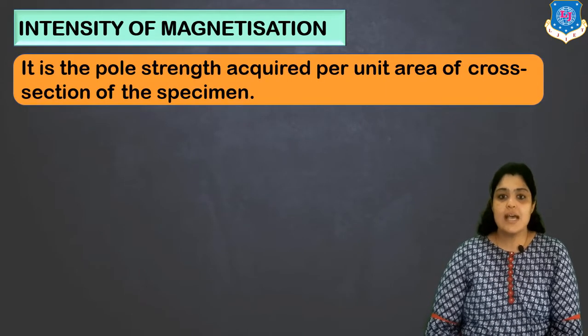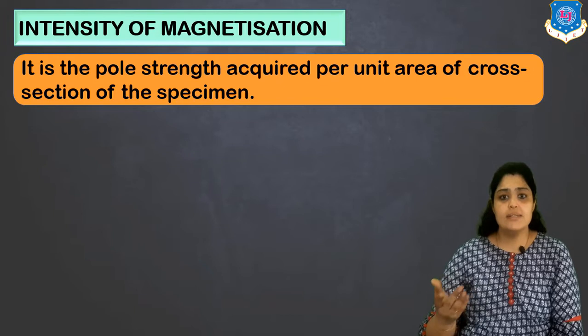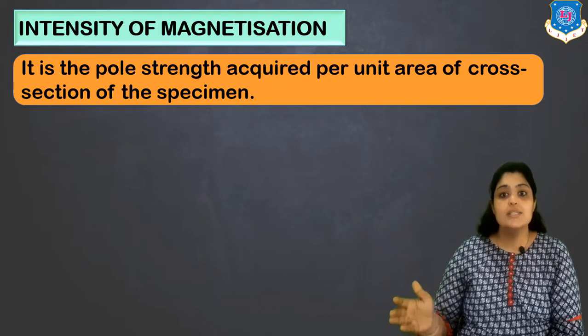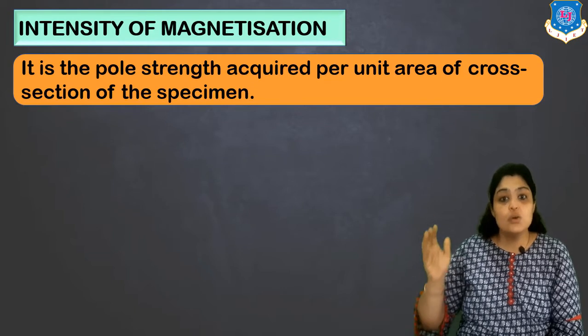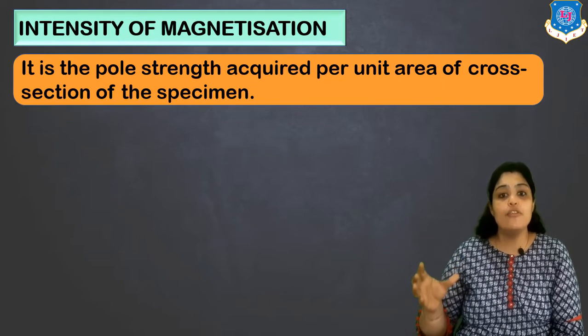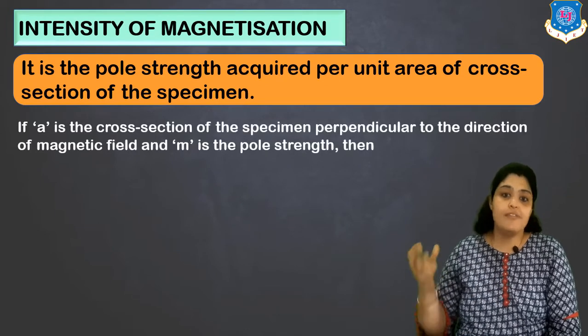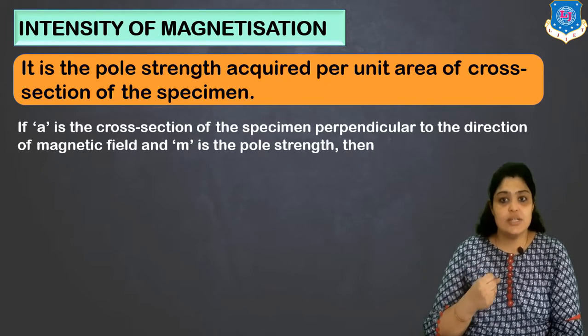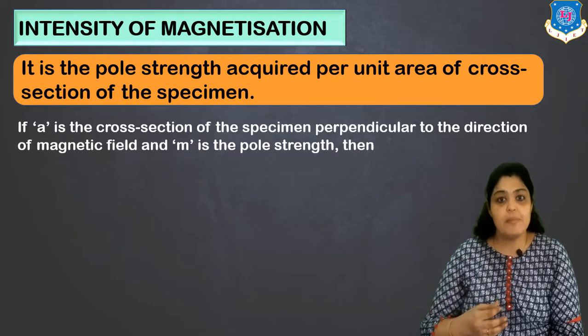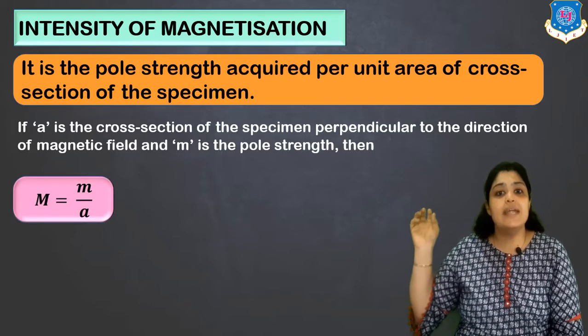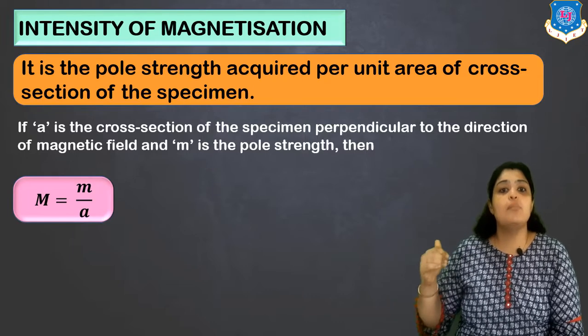Next term we'll discuss is intensity of magnetization, or you can also say magnetization, which is denoted by capital M. So it is the pole strength acquired per unit area of cross section of the specimen. And suppose A is the cross sectional area perpendicular to the direction of magnetic field, and suppose M is the pole strength, I can write magnetization as M upon A.